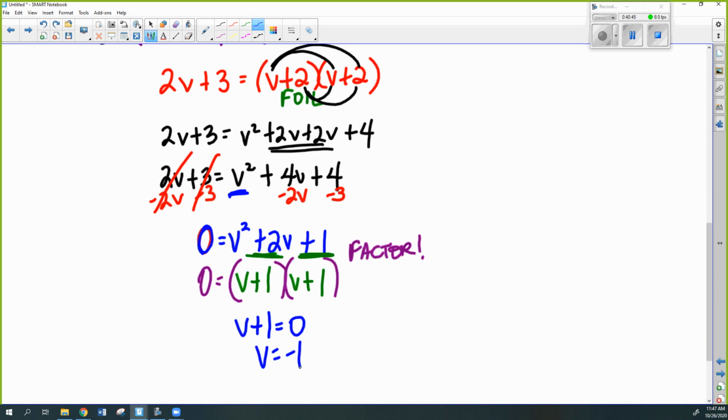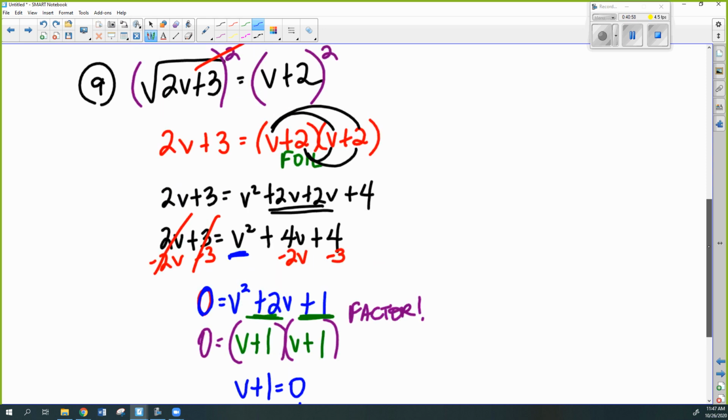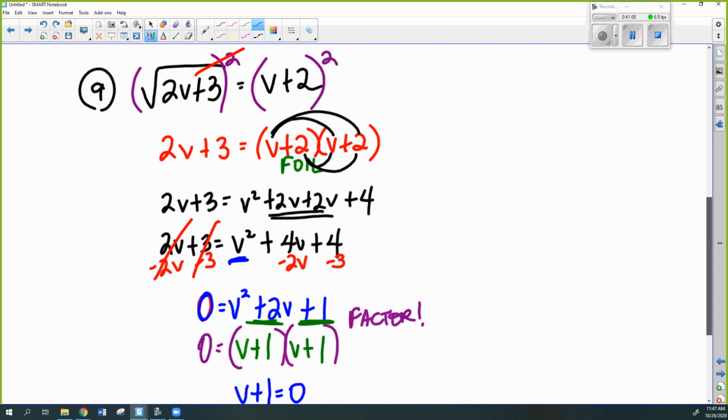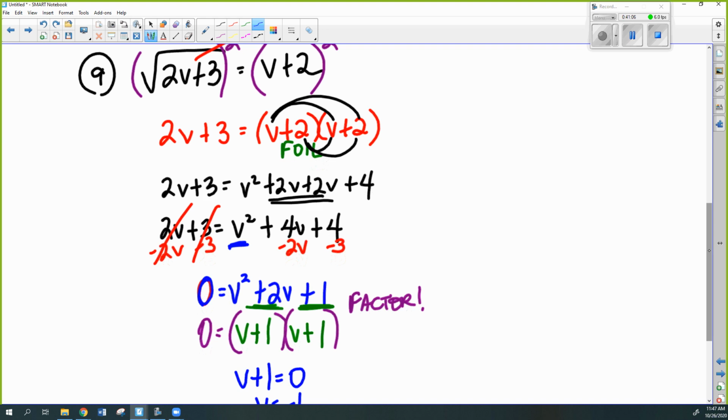All right, is this a problem I should check? You might have to go all the way back to the beginning. What exponent did I use? Good, Nikki. And that's even, so I have to check. Very good. And then you want to make sure that you check it in the beginning. So 2 times 1 plus 3, 1 plus 2.